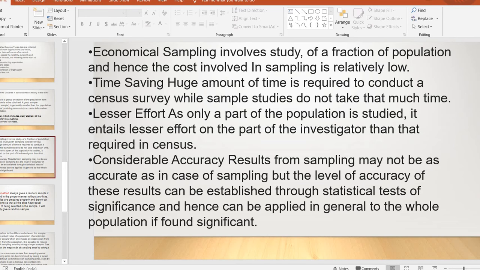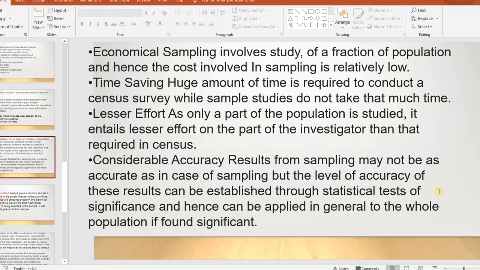Considerable accuracy: results from sampling may not be as accurate as in a census, but the level of accuracy of these results can be established through statistical tests of significance, and hence can be applied in general to the whole population if found significant.